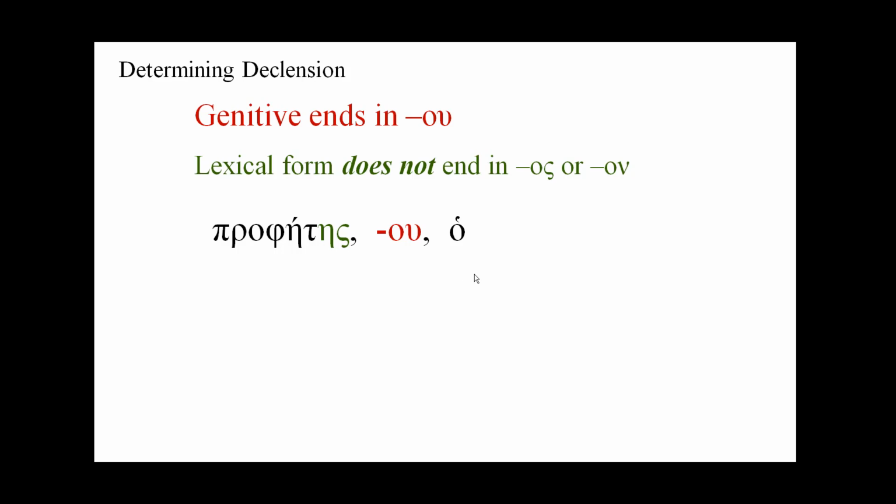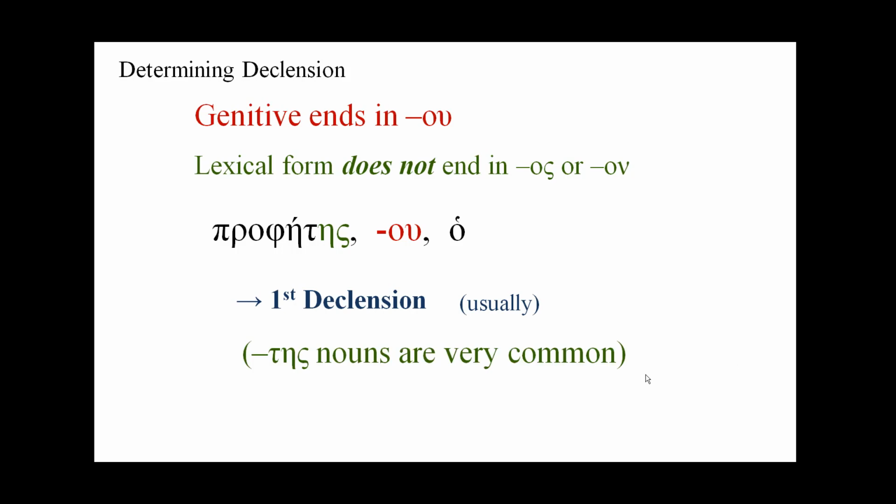This is first declension, again, usually. And this example here, prophetes, these agent nouns, are very common. And notice that even though you have omicron upsilon, the rest of the forms all follow the first declension. So for instance, the accusative masculine singular of prophetes is prophetan.